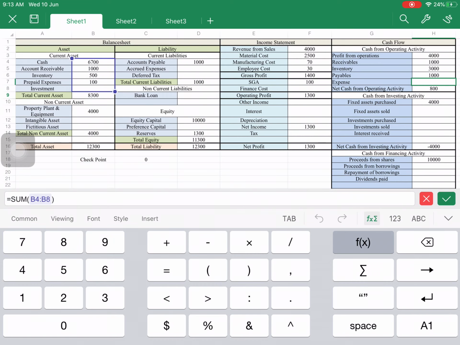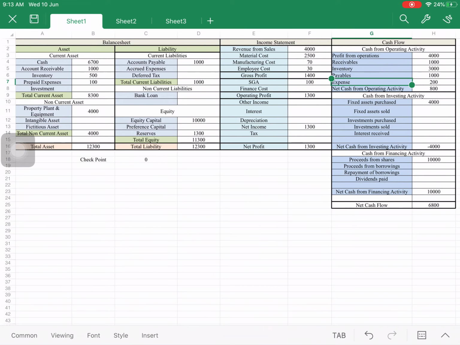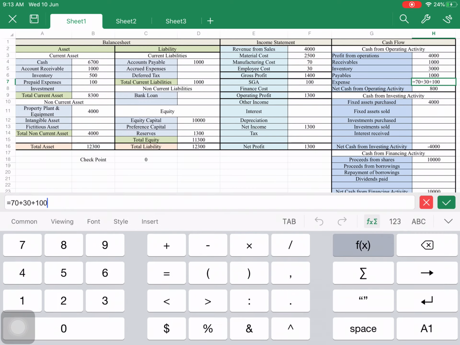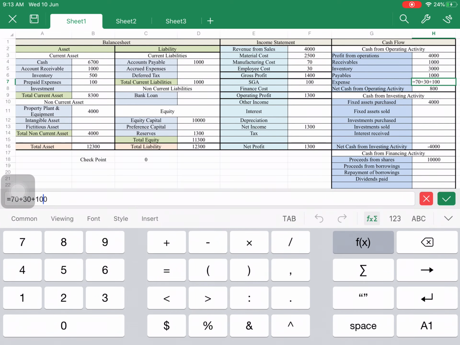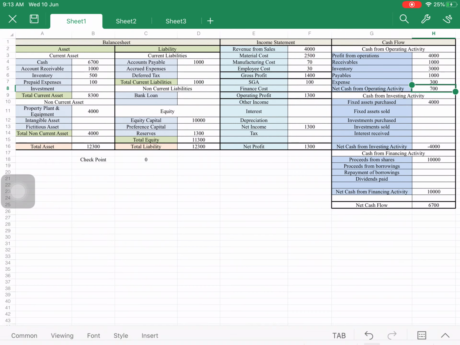And this will not be 200, it will be 100. I have paid 200, so it will be 200. It's not 100. I have paid 200, right? Not 100 I have paid. I have paid 200 itself. So now it is equivalent. This is equal to this, and the checkpoint is also 0.